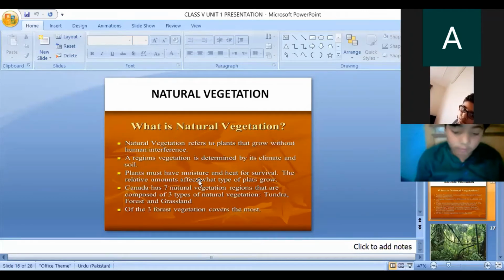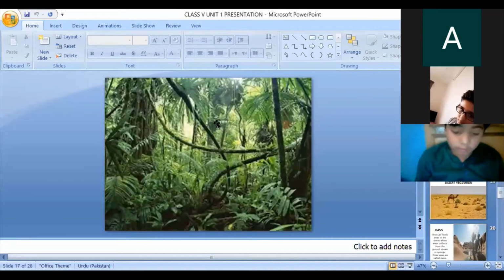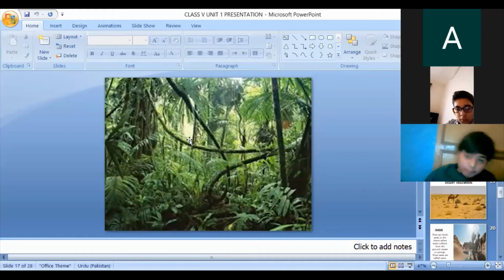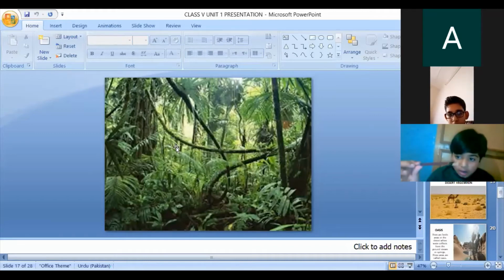Plants must have moisture and heat to survive. The relative amounts of these affect what type of plants grow. Canada has 7 natural vegetation regions that are composed of 3 types of natural vegetation: tundra, forest, and grassland. Of the 3, forest vegetation covers most of the plants. You can see in this picture the natural vegetation. These plants grow without the help of human beings.